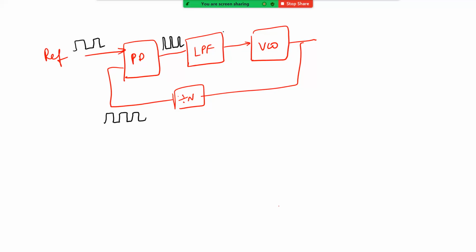In the same way, the signal at this point will have some ripples. The low pass filter is not an ideal low pass filter, and therefore it is going to have some ripples in its output, and that is what gets fed as an input to the VCO. Your VCO of course acts according to this control voltage and gives back the signal. This is a simple PLL which we have done, and this is what is called a type 1 PLL.